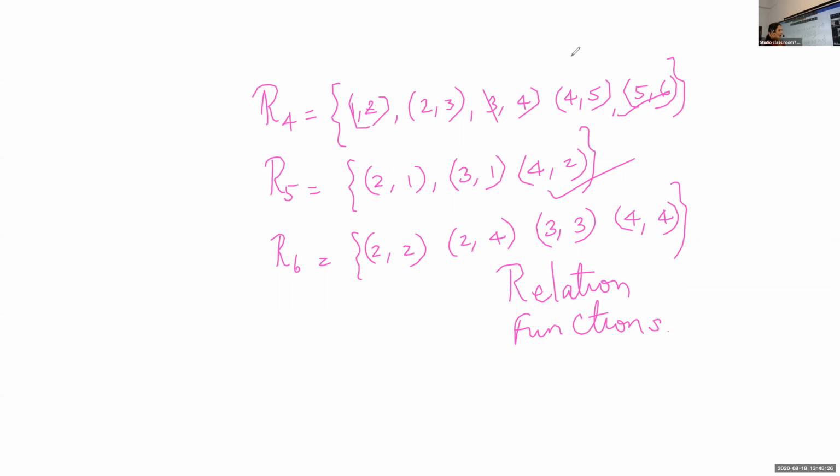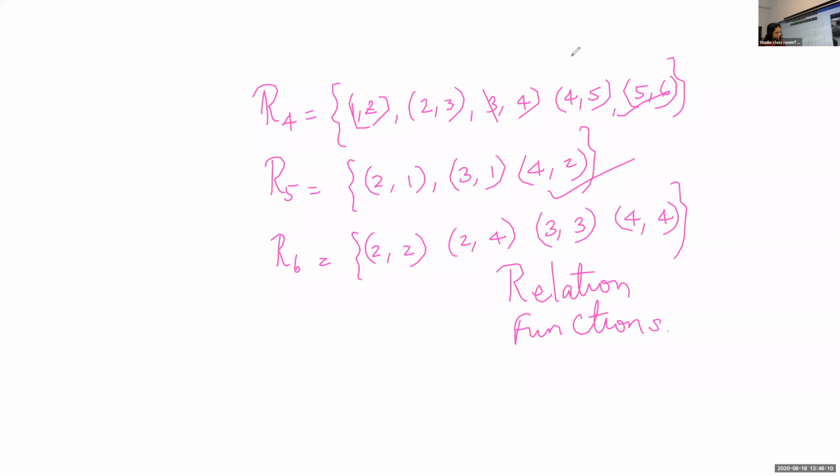Krishna Chandran, what about R6? It is a function. What is the definition of function? A function is a relation in which every element in A has a unique image in B. Now, can you give the image of 2? 2 and 4. Then is it unique? No. Then how can you say it is a function?